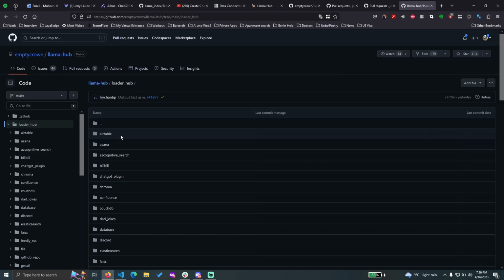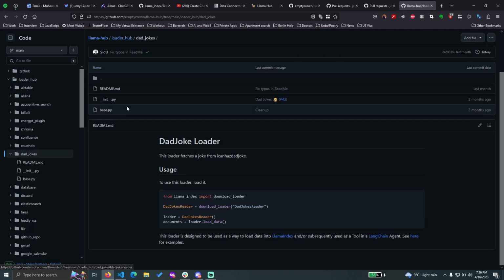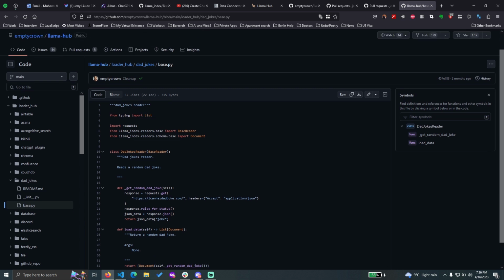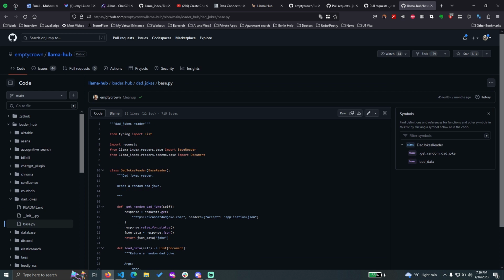So LlamaHub, I think. Oh yes, here. Dad joke. Not too difficult. This guy made it really funny, and it's not too difficult. Just import some base readers, get the dad joke, and return it. And then this function that returns a random dad joke, and I guess that's about it. It's not too difficult to contribute back as well.